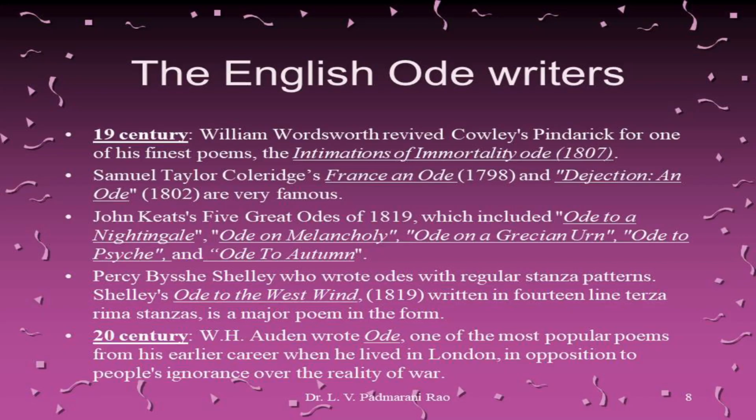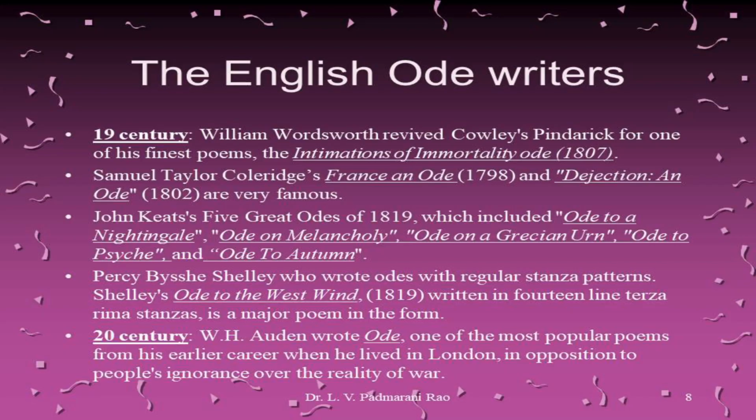Percy Bysshe Shelley, who belongs to the second generation of romantic writers and was a contemporary of John Keats, also wrote odes with regular stanza patterns. Shelley is very famous for writing Ode to the West Wind, which he wrote in 1819 and published in 1820. This ode is written in 14-line terza rima stanzas and is a major poetic form during his times.